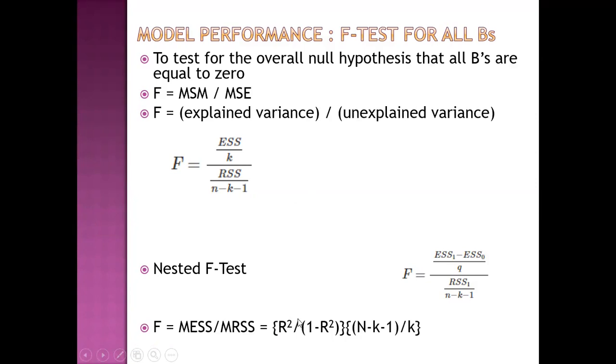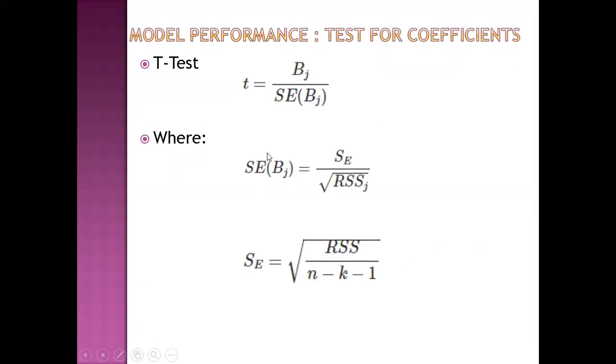In the various libraries of Python language, we get R square. So from that R square, we can calculate the F test for coefficients. Then this is the T test for individual coefficients. It is defined as this, where standard error of coefficient is defined as this.